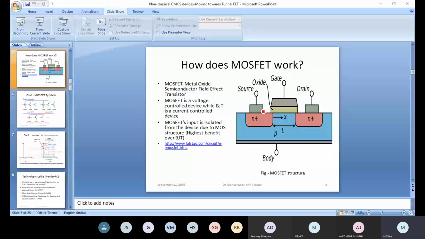The current is flowing, and the gate controls how many electrons will flow from source to drain. This is the simple funda for the MOSFET.